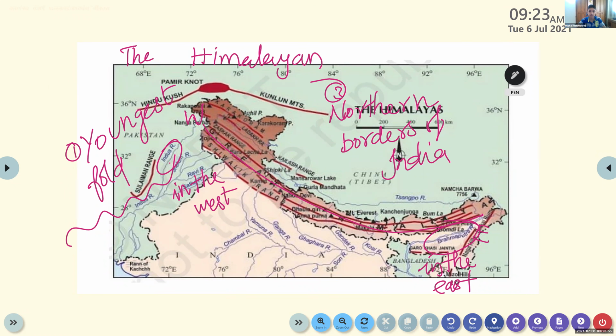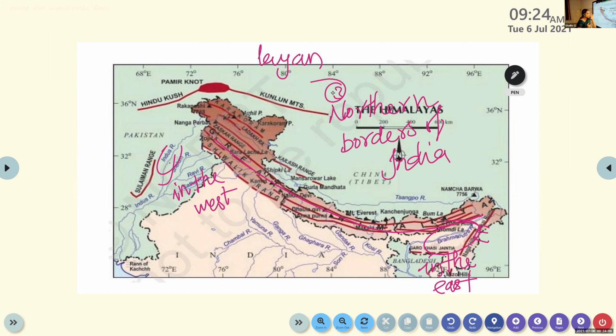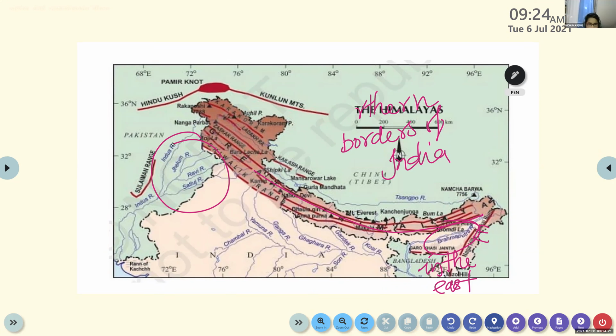Yes, ma'am. Okay, so the Himalaya lies or stretches in between two important rivers, Indus in the west and Brahmaputra in the east. You can see a number of rivers here. What are they? You can see the river Indus.